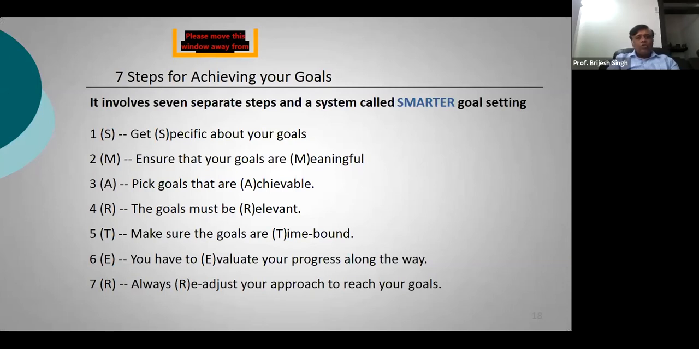Second is, a goal should be meaningful to you. You have to ensure that you are passionate about that goal. Big things in life just do not happen accidentally. You will have to put in some kind of passion, some kind of hard work, to go ahead and achieve those goals. Third thing is that you need to pick up goals initially that are achievable in nature.